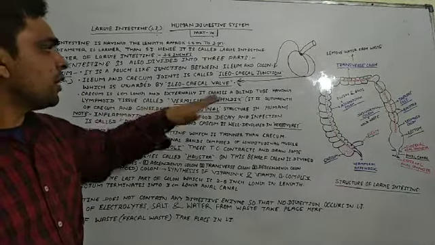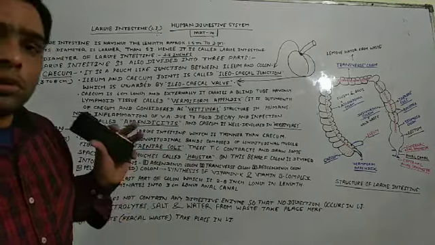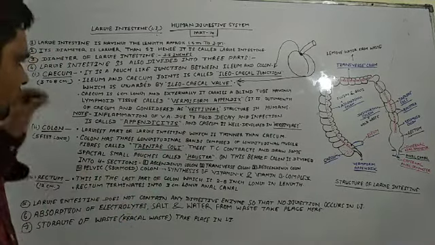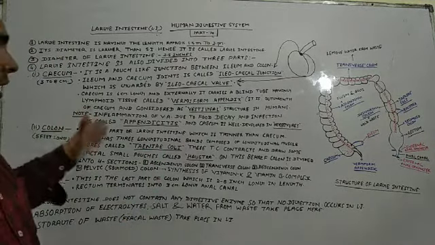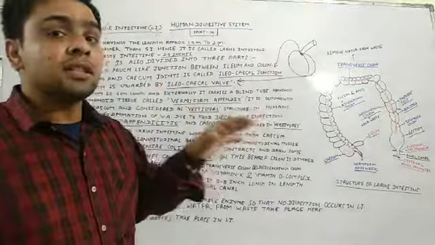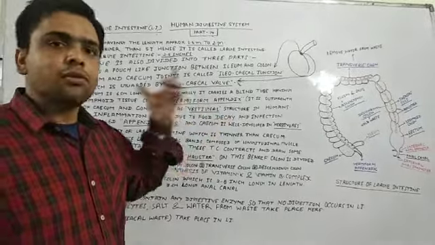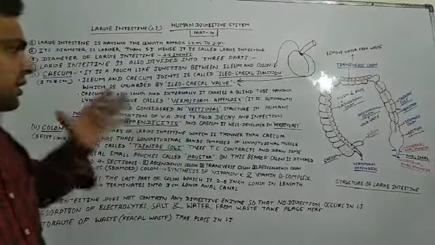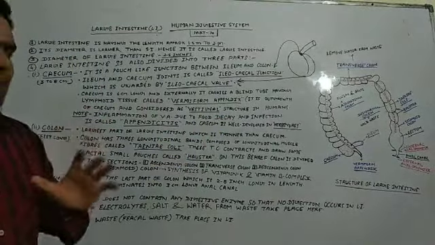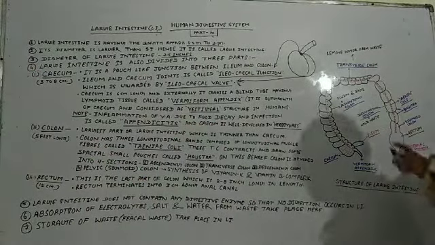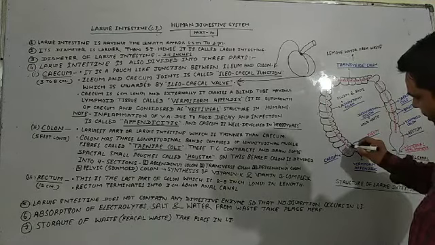So this is the vermiform appendix, having no function in human beings. But in herbivores, grass-eating animals, it plays a very important role, clear? It is especially used to digest cellulose.